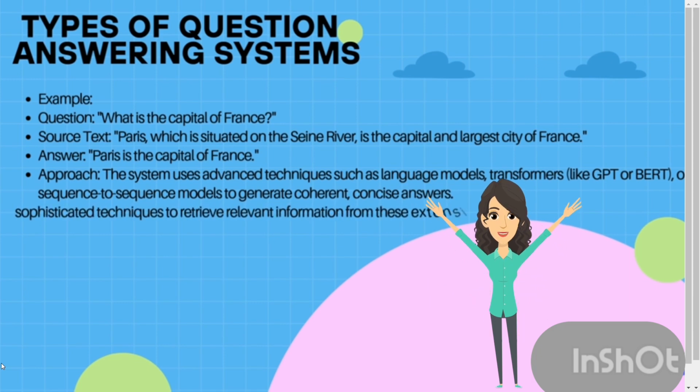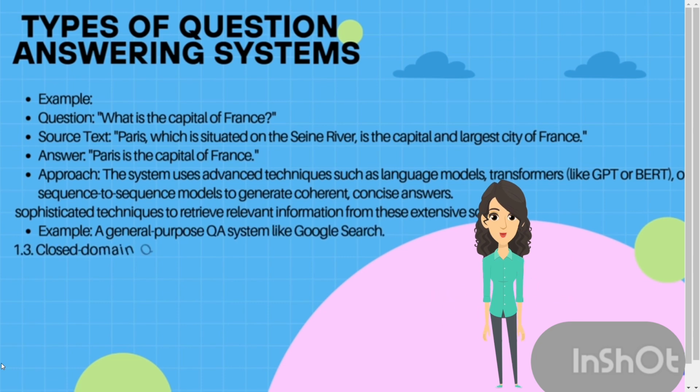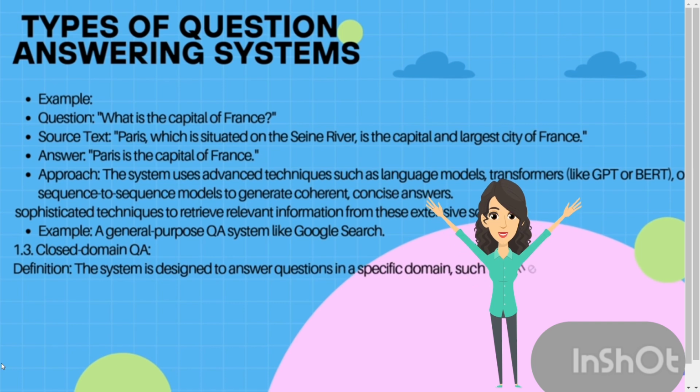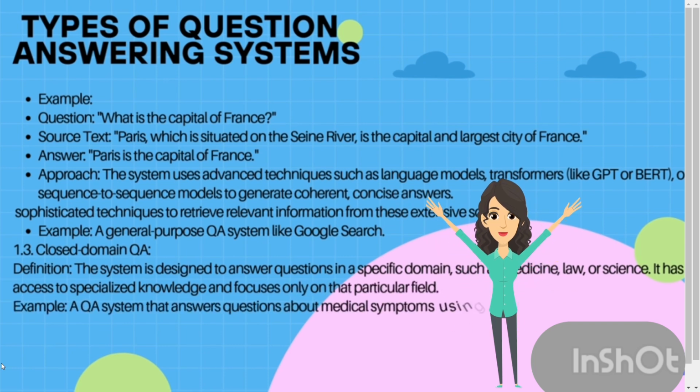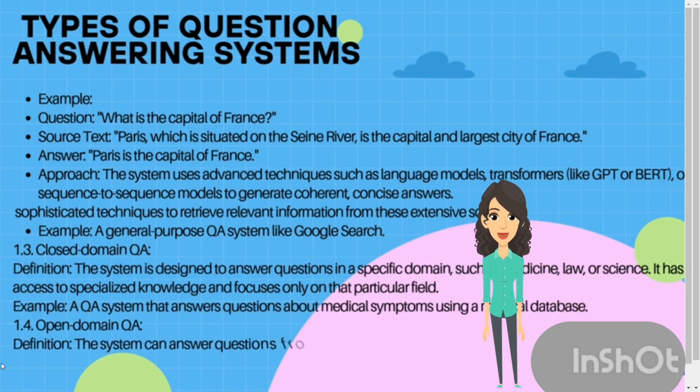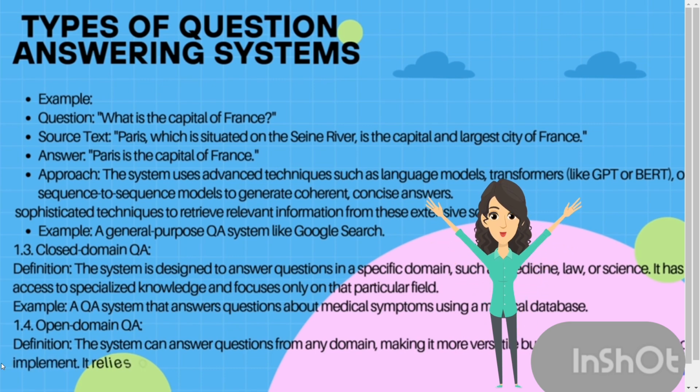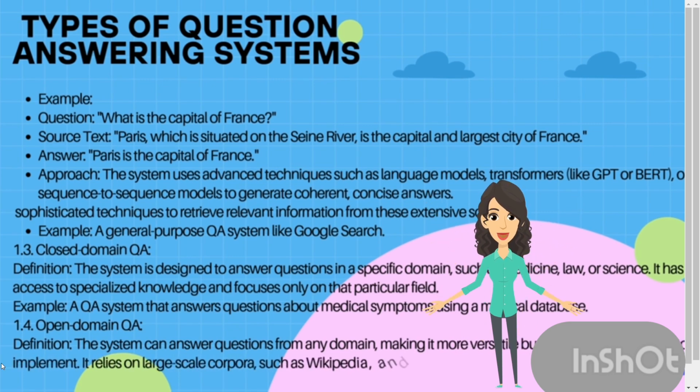coherent, concise answers. Sophisticated techniques to retrieve relevant information from these extensive sources. Example: a general-purpose QA system like Google Search. 1.3. Closed-domain QA. Definition: the system is designed to answer questions in a specific domain, such as medicine, law, or science. It has access to specialized knowledge and focuses only on that particular field. Example: a QA system that answers questions about medical symptoms using a medical database.